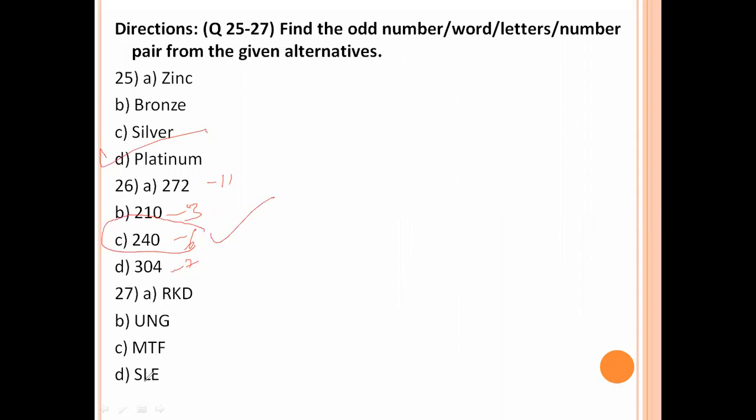RKD, UNG, MTF, SLE. Now here, see that R is 18, U is 21, M is 13, S is 19.